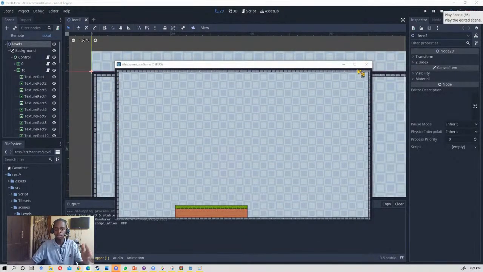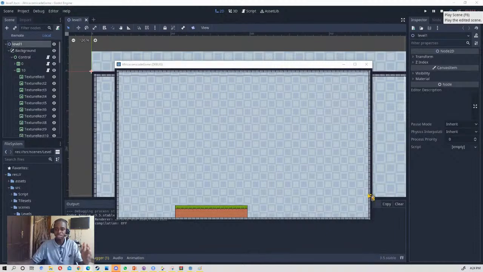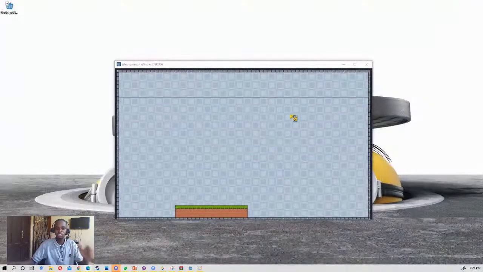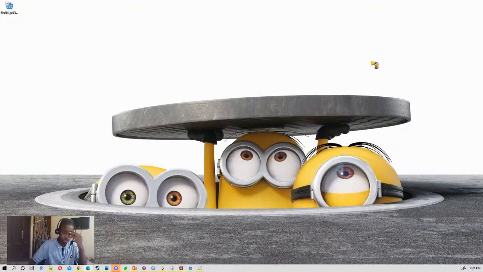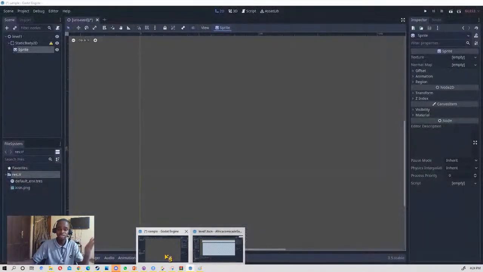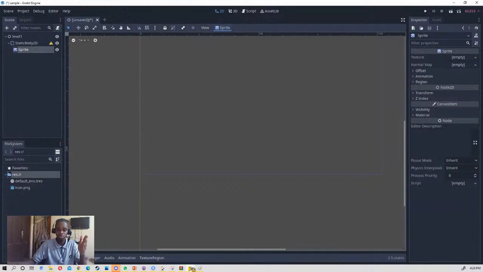All these parts are done with a static body and then the sprites inside. The sprite is the image that shows the player, the person playing the game, that there is a wall here.